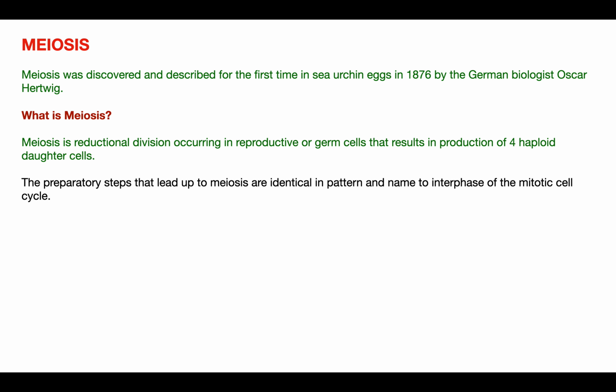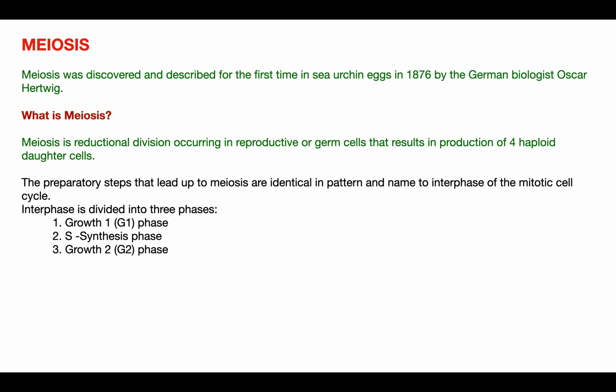Now the preparatory steps in meiosis are identical to those studied in mitosis. So here it goes: preparatory step, interphase. The first one is the growth 1 or G1 phase. Second is the S phase or synthesis phase for synthesis of DNA, and there is the growth 2 or G2 phase. So these are common in mitosis as well as meiosis.